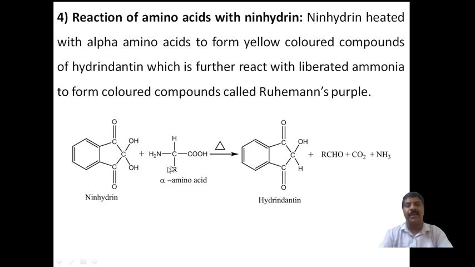Again here RCHO will be formed. This is from the H, and that RCHO is the aldehyde, along with carbon dioxide and ammonia.